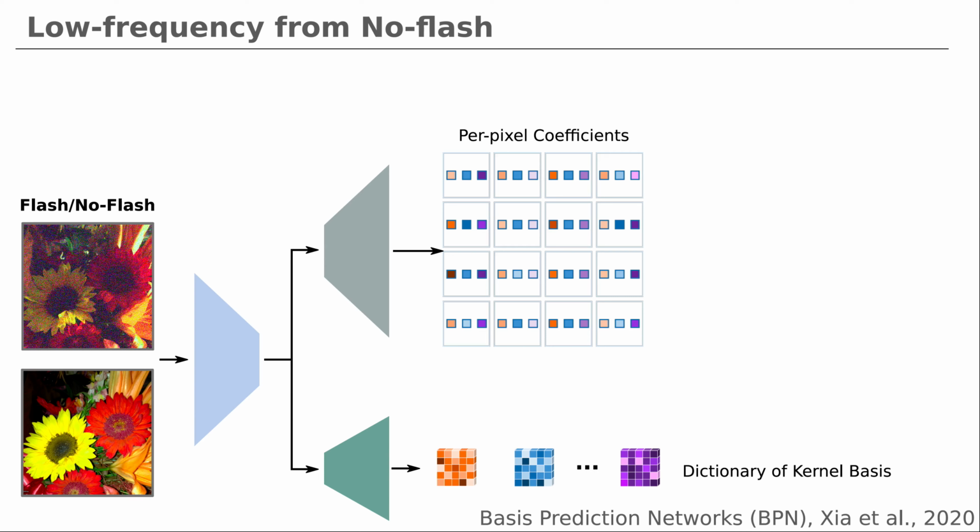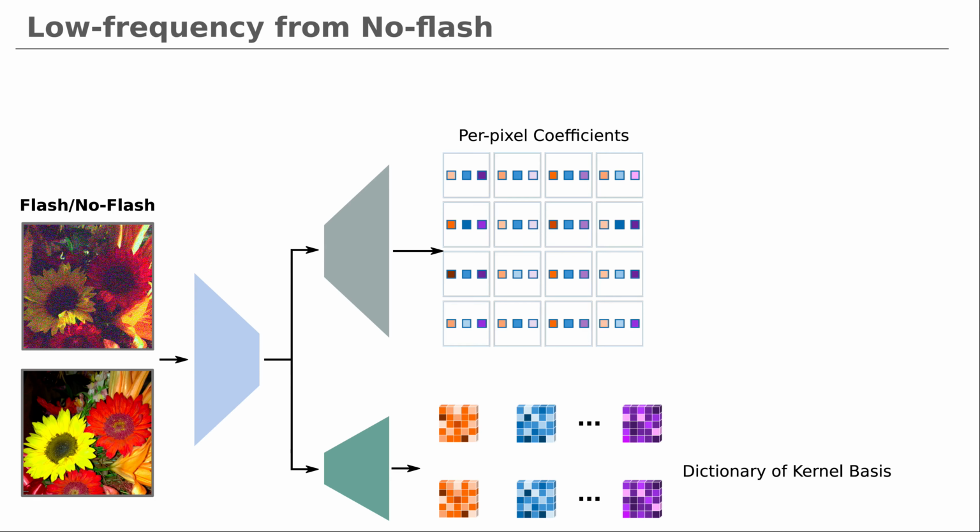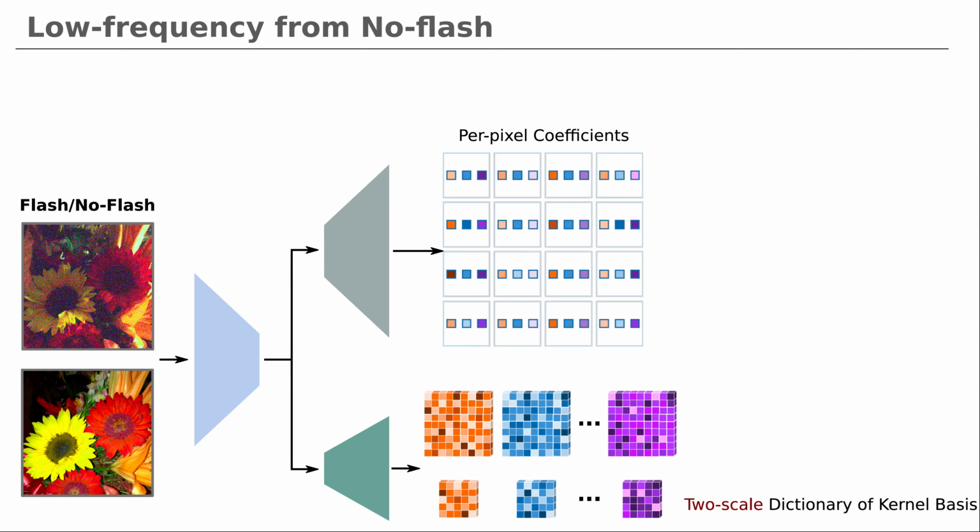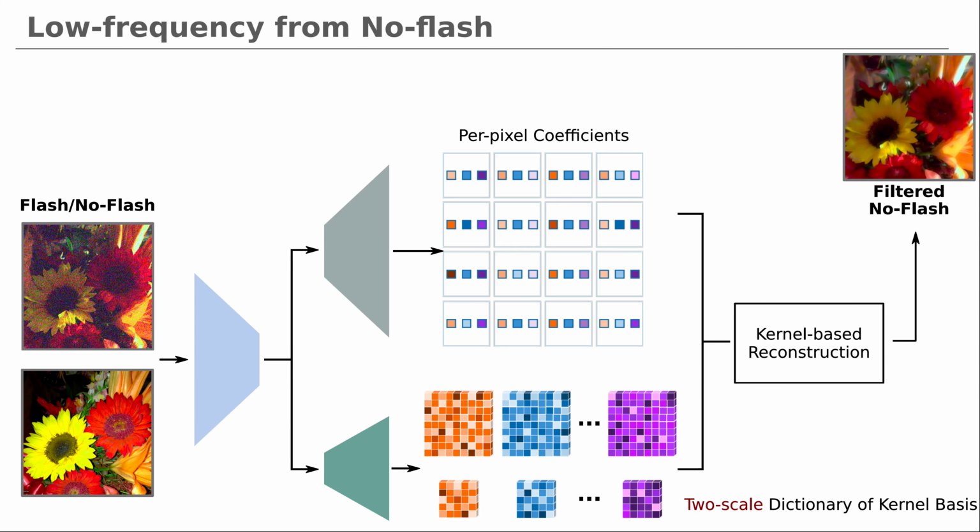But unlike BPN, which was proposed for burst denoising, here we need even larger kernels to smooth out high-frequency noise. To this end, we output an additional set of kernel bases at a small kernel size, and then interpolate them to a large size, resulting in a two-scale dictionary of kernel bases. Note that here we do not introduce any additional parameters to the per-pixel coefficient branch, which is the bulk of the computation. This two-scale dictionary, together with per-pixel coefficients, can then be used to filter the no-flash image.